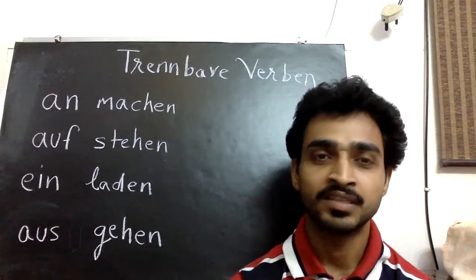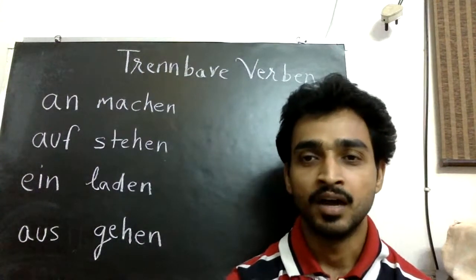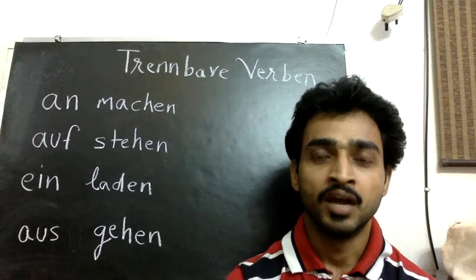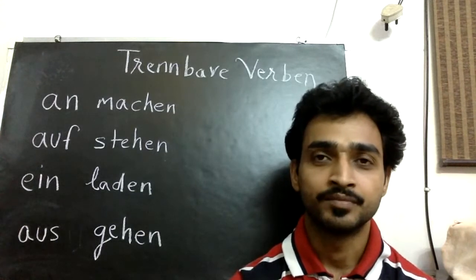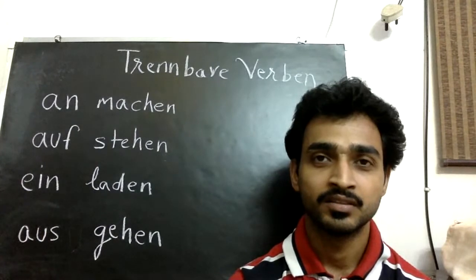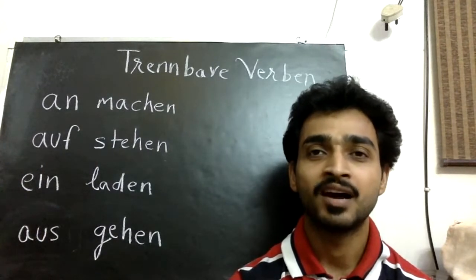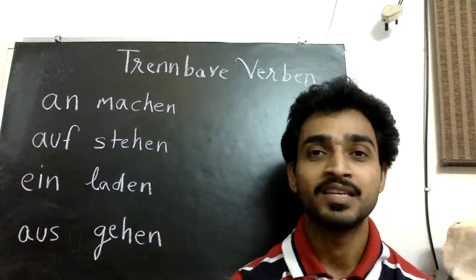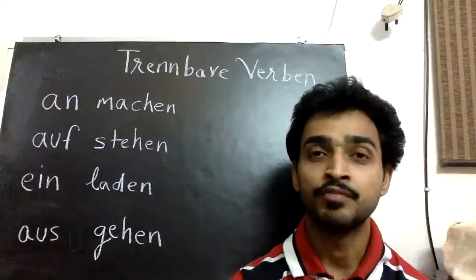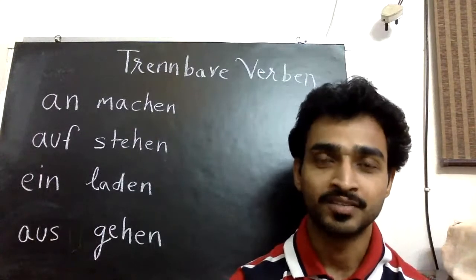So these are the sentences with the separable verbs we have seen: an, auf, ein, aus. Anmachen means switch on. Ich mache den Fernseher an. Ich mache das Licht an. Anmachen. Similarly, you can say einschalten or ausschalten.